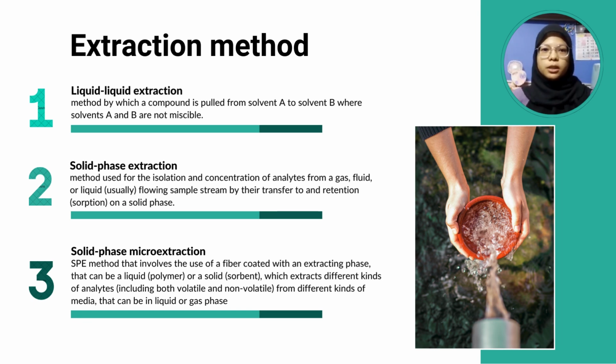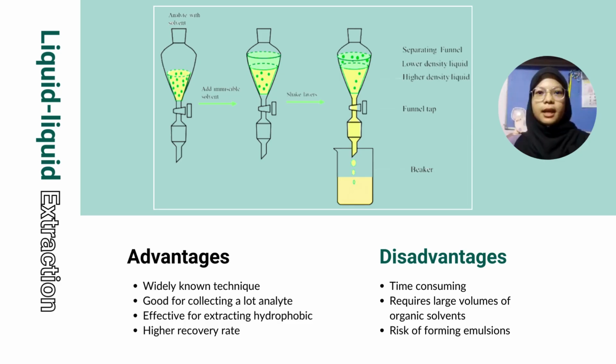Solid phase microextraction method is an SPE method that involves the use of a fiber coated with an extracting phase that can be a liquid or a solid, which extracts different kinds of analytes from different kinds of media in liquid or gas phase. As we all know, each method has their own advantages and disadvantages.